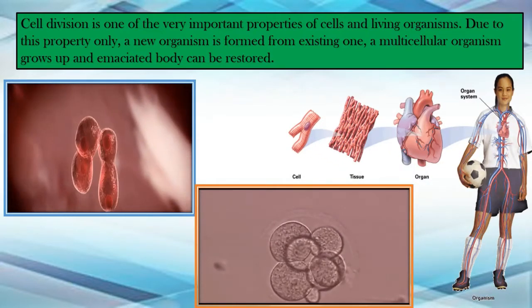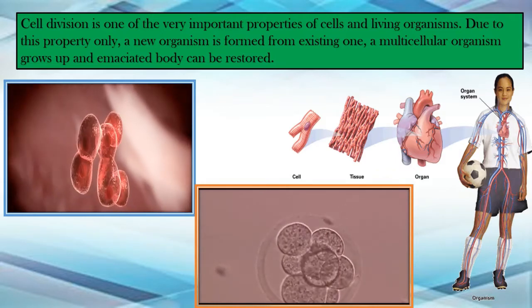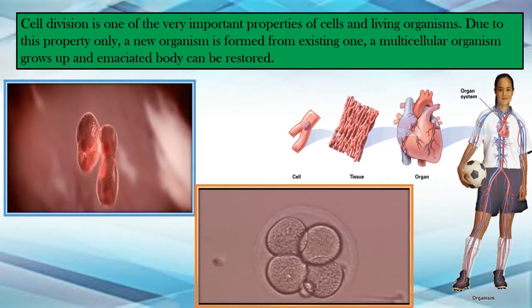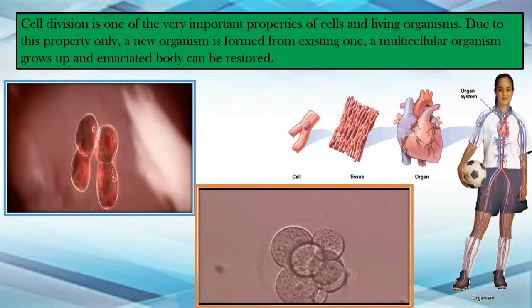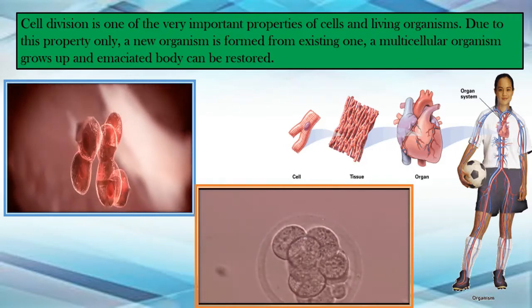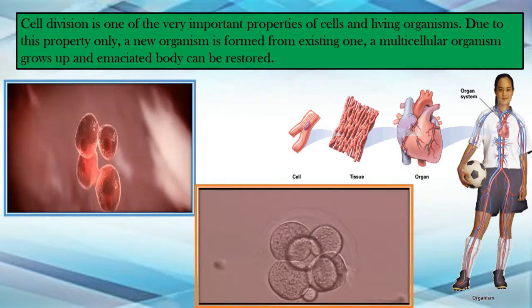Here you can see what you have learnt in your 7th standard: how a living organism is formed from one minute cell. Many cells divide and form tissues, the tissues form organs, and the organs form organ systems, and it forms an organism. So many cells are involved, and how are these cells formed? The cells are formed by cell division.